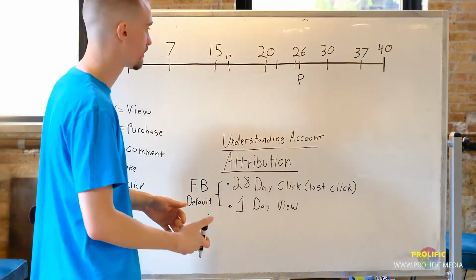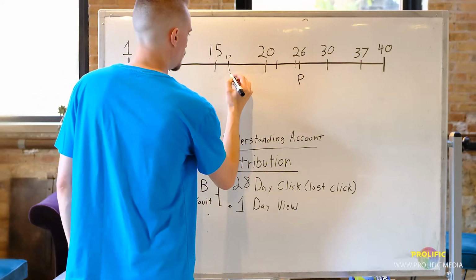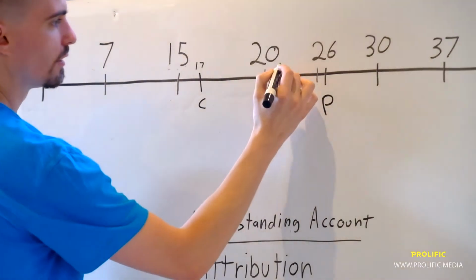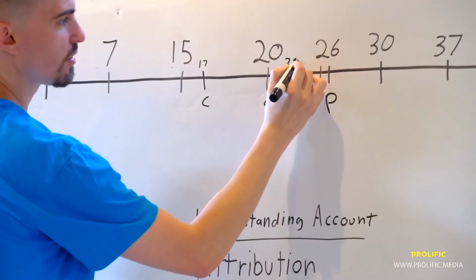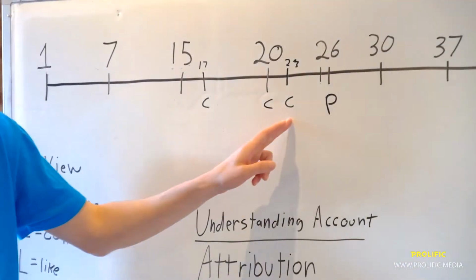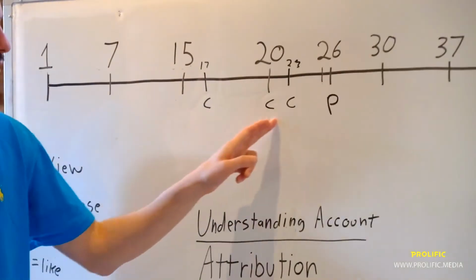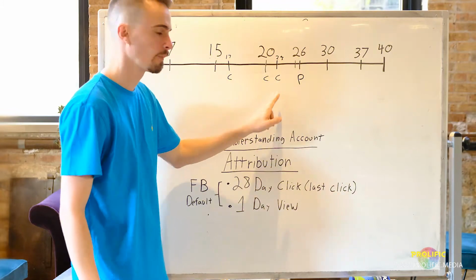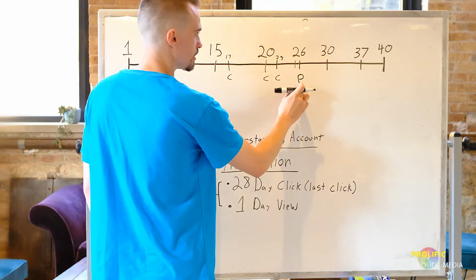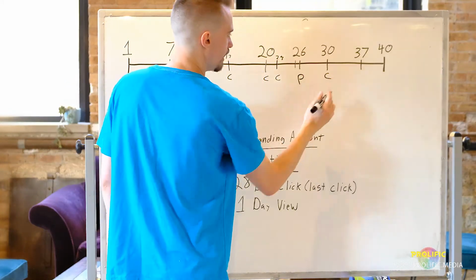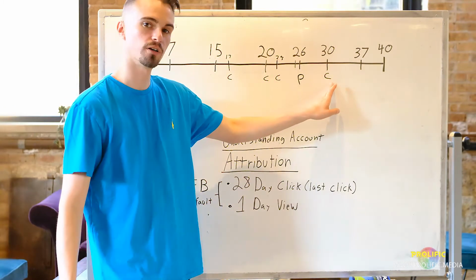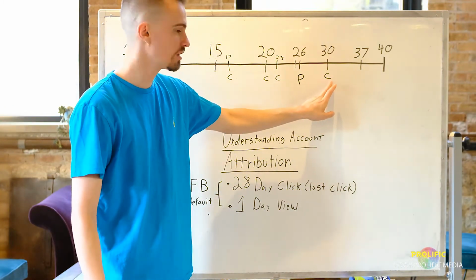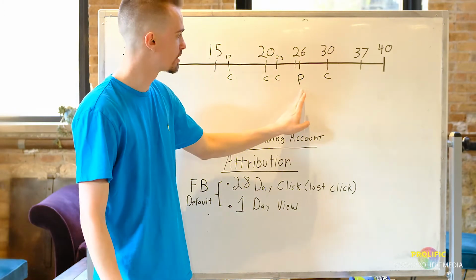So let's go through another example. Let's say that we click here, we click here, and we click here on the 23rd. When would this become a purchase? If we clicked on all 3 days, it would be on the 23rd because this is the last click. Now let's say we get the purchase and we click here again. We click after making the purchase. Is this going to be attributed? No, because our purchase was here.